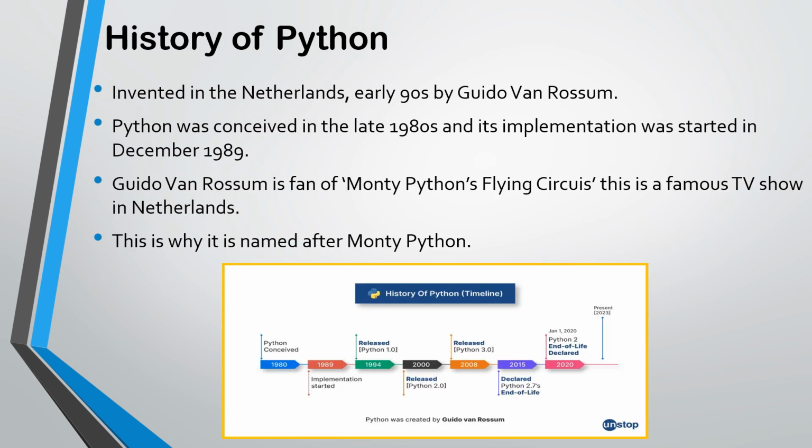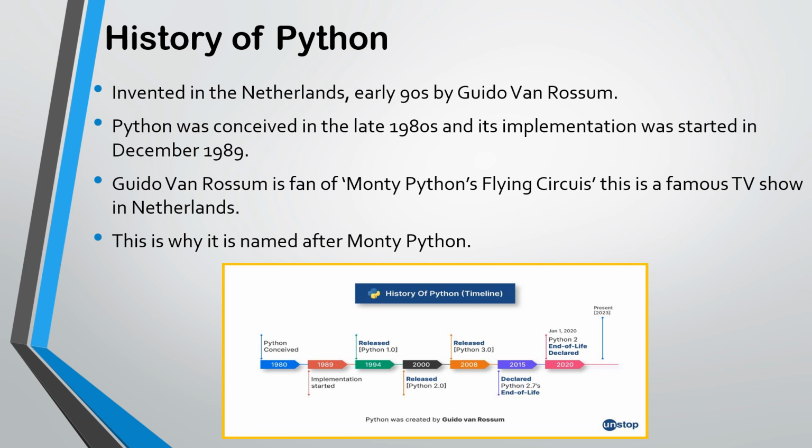Now let's talk about the history of Python. It was invented in the Netherlands in the early 90s by Guido van Rossum. Python was conceived in the late 1980s and its implementation was started in December 1989. Guido van Rossum is a fan of Monty Python's Flying Circus. This is a famous TV show in the Netherlands. This is why it is named after Monty Python.